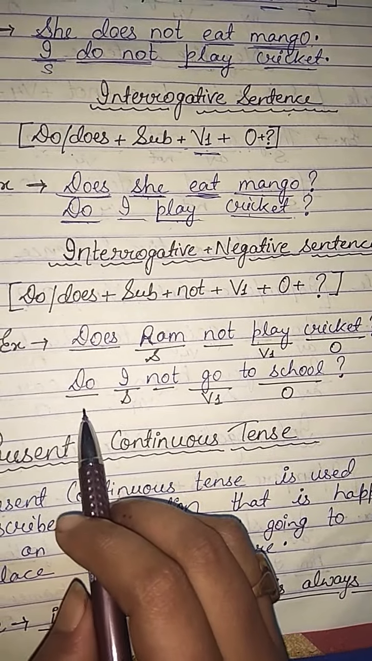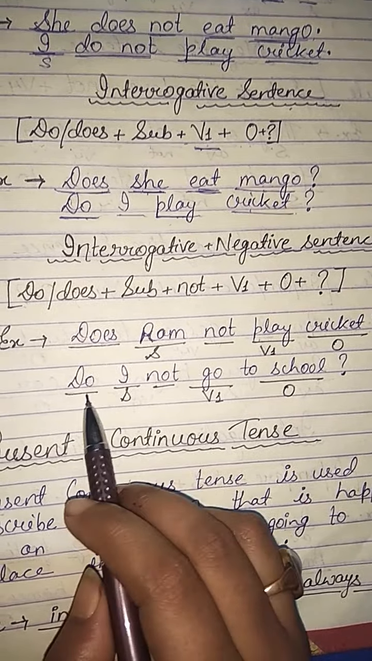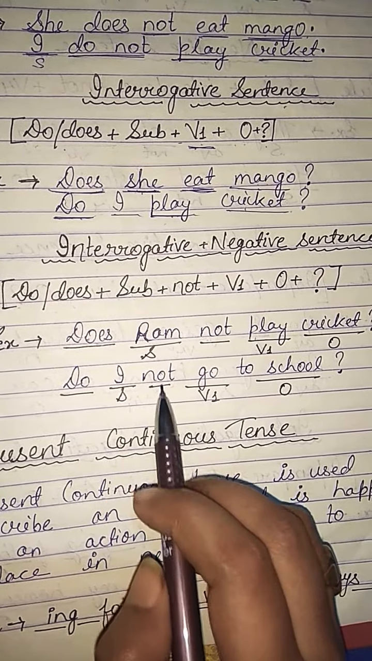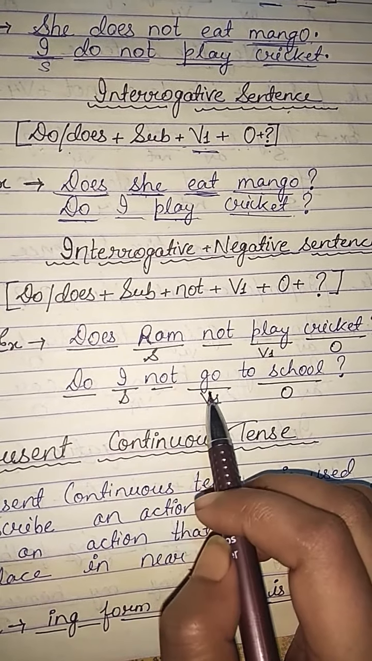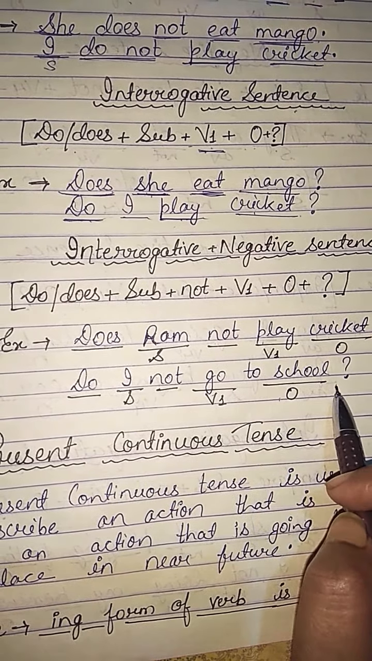Another example, do I not go to school? Do, because I is here and we always use do with I. I is subject, not, and then first form of verb go, to school is object, and then question mark.